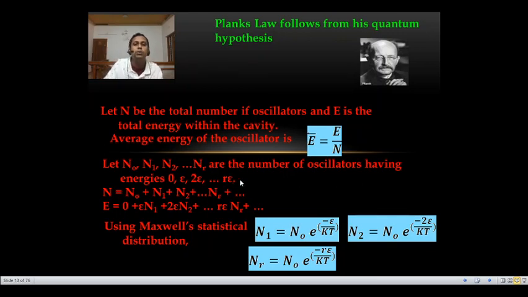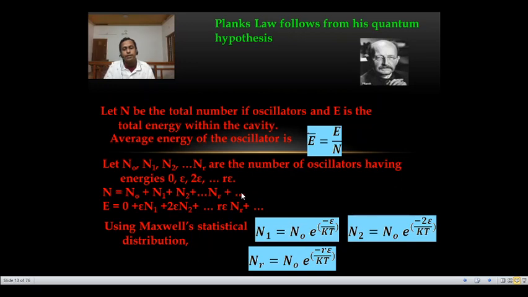So we can write the total number of oscillators, denoted by capital N, as n0 having energy 0, n1 having energy epsilon, n2 having energy 2 epsilon, etc. So the total number of oscillators is n0 plus n1 plus n2 plus n3 plus etc. up to nr. That is the total number.